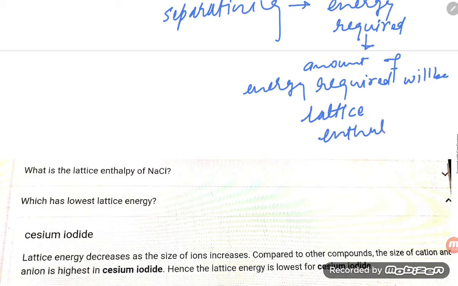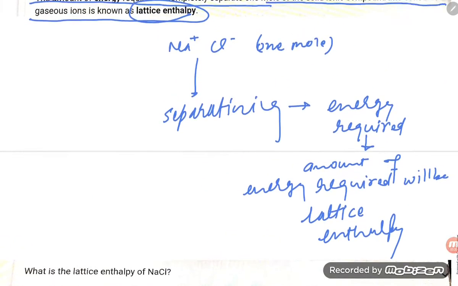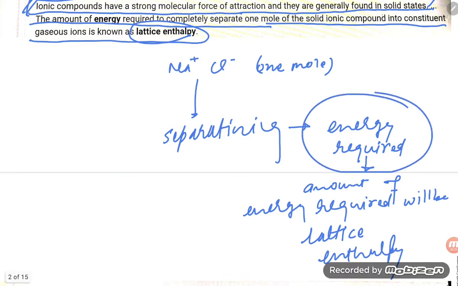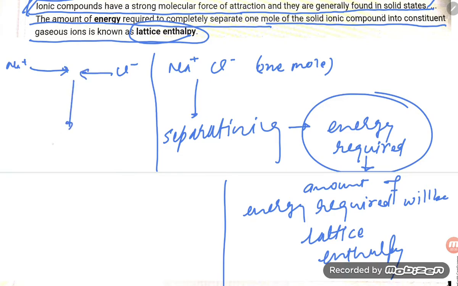And the same way, from the other concept, two ions are there, Na plus and Cl minus, and with the help of Na plus and Cl minus you are forming NaCl.